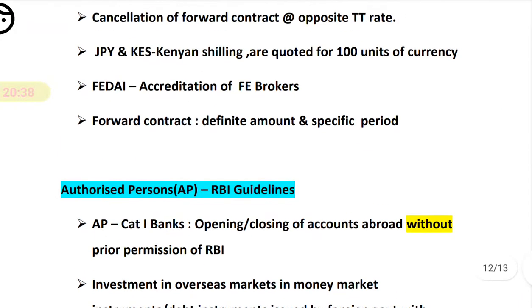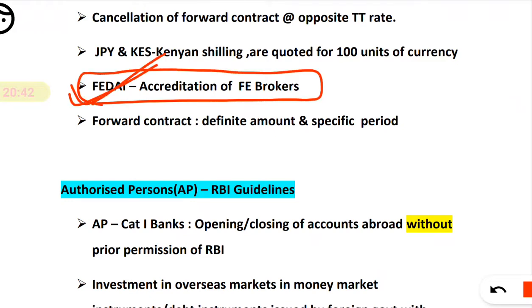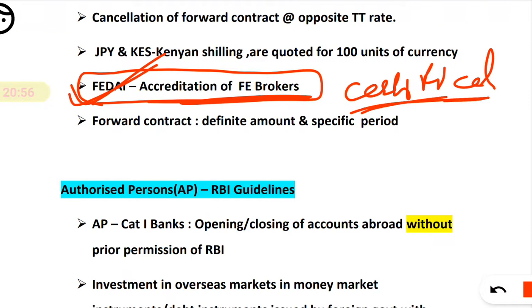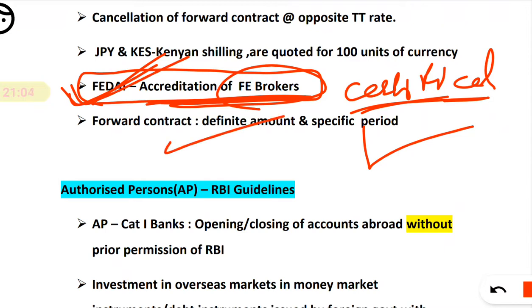Now here is one more bit: FEDAI accreditation of a foreign exchange broker. We know FEDAI. FEDAI does the accreditation of foreign exchange brokers. What do you mean by accreditation? Generally they give a certification, they certify that you can work as a broker. So accreditation of a foreign exchange broker is also done by FEDAI, not RBI. Okay, so just a small bit.